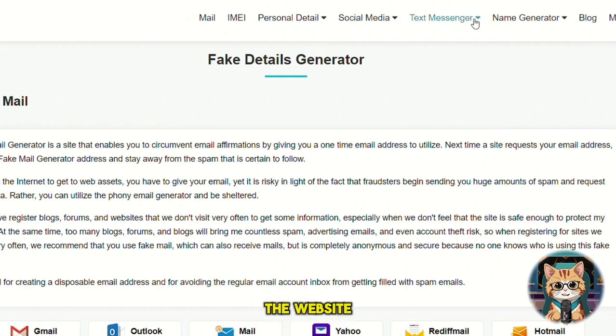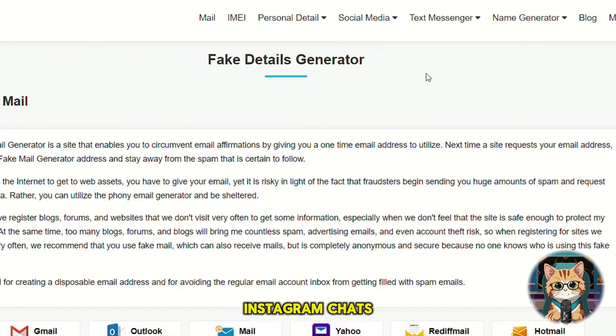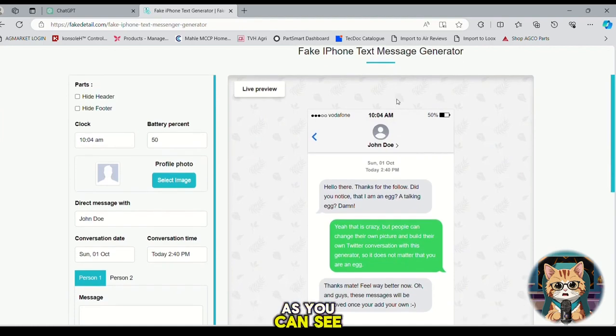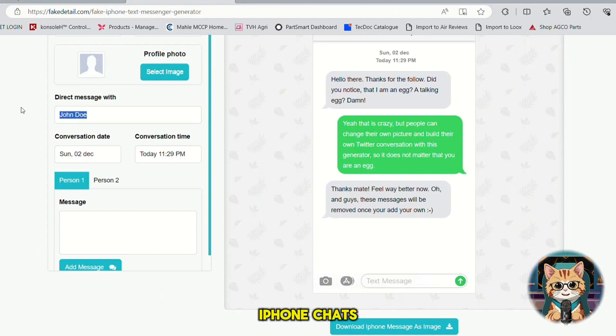If you open the website and click on the menu tab, you will see there is a lot of options. You can generate WhatsApp chats, Instagram chats, etc. For this tutorial, I am going to select the chats option. As you can see, you can customize this template as you like. You can change the background of the text, the time and the date, or you can remove the header and footer. I will be using iPhone chats. I am going to change the name of the chat to Alice.